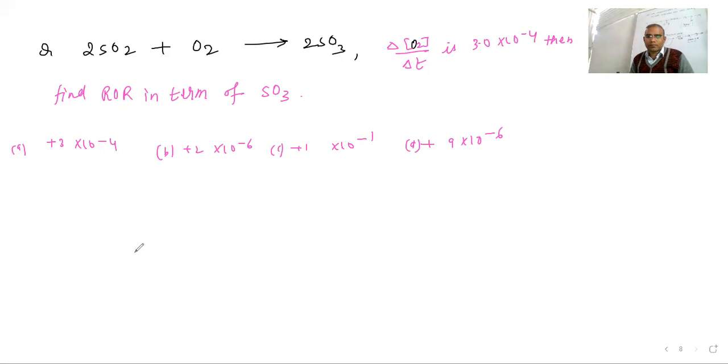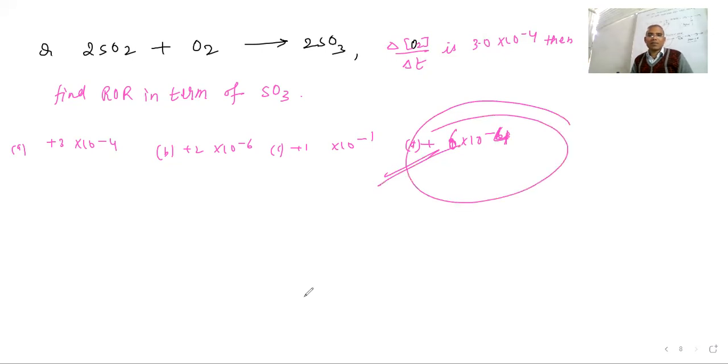So this is 2, so that's going to be O2, and this is going to be 1 over 2. So if you compare SO3 to O2, then we will get, is it just 6 or 9? Because the answer I got was 6 times 10 to the negative 4. Yes, this is the answer only.